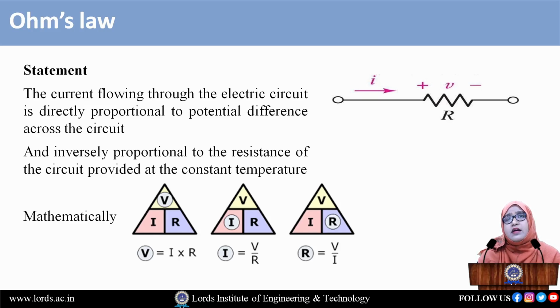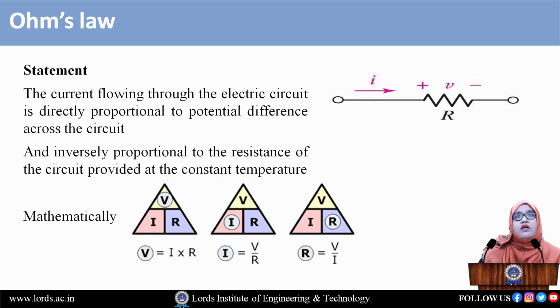Seeing the symbol and the diagram, we are placing one resistor with the voltage across the resistor, plus and minus V, and current flowing towards the resistor, that is I. Here the resistance is measured in ohms, V is measured in volts, and I is measured in amperes.